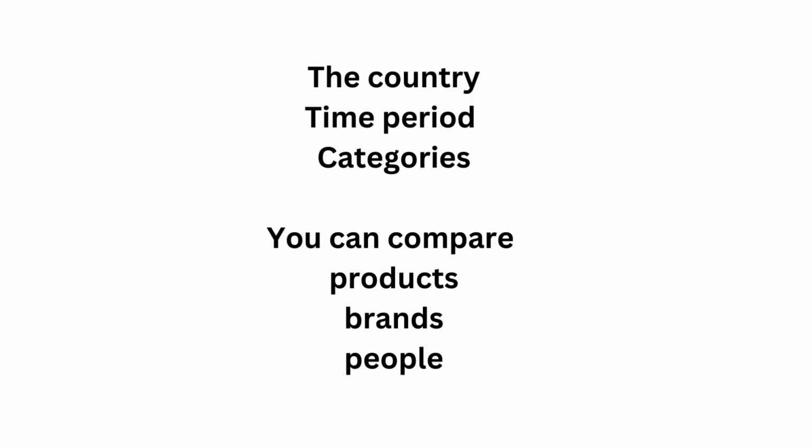Google Trends usually gives you details like the country, where you want to know the popularity of the search term, time period, past 12 months or past hour or past 30 days and so on, categories, news, technology, beauty, politics and so on. You can compare products, brands, people, and so on.